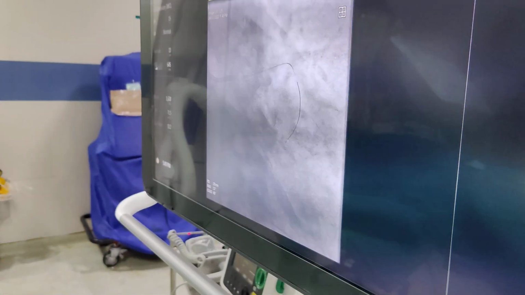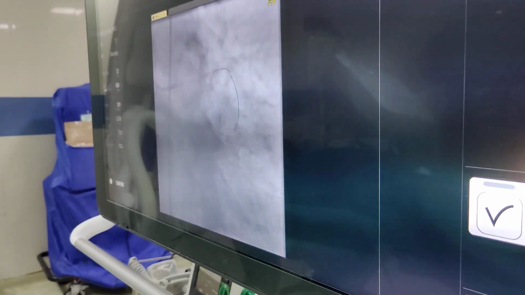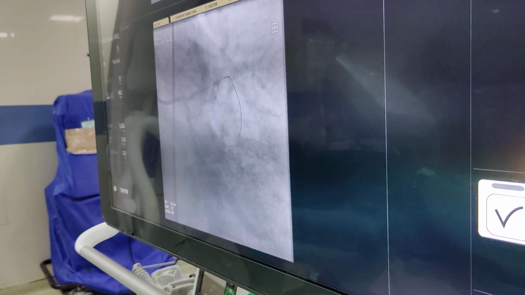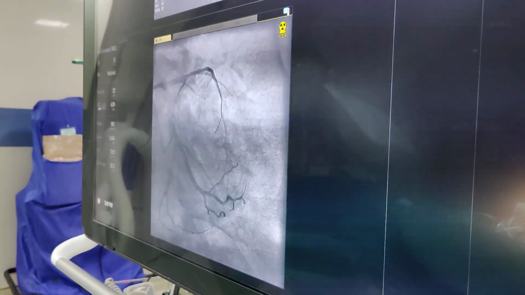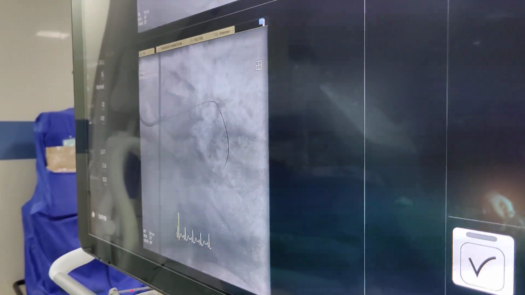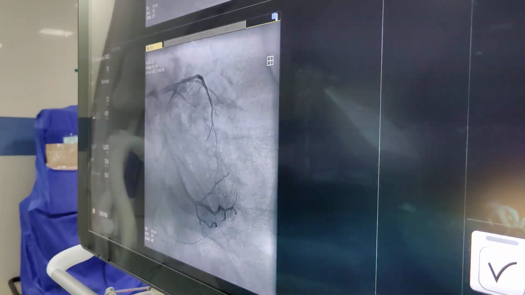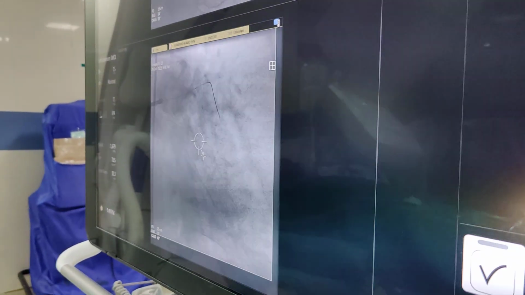I will do the angiographic shot again to see how the stent has gone. And this is the final procedure. It's a very good flow. Very nice. And I'm very satisfied. You can see the stent is fully placed, and we can take few more shots, pictures of angiography.